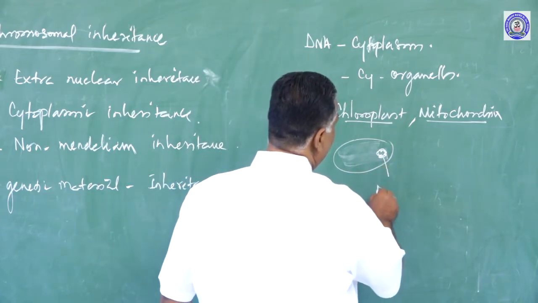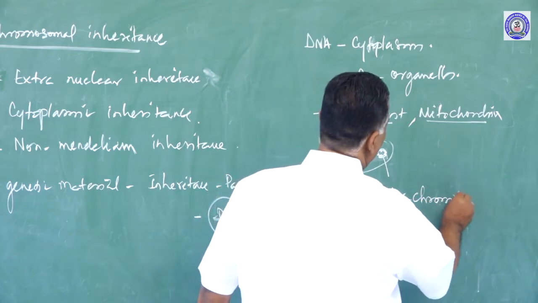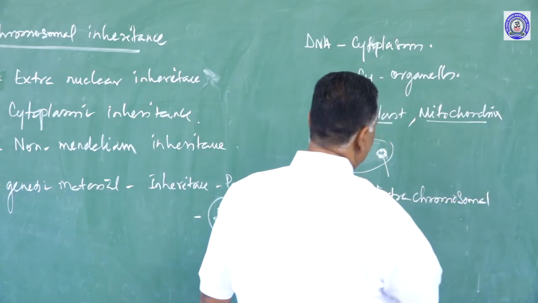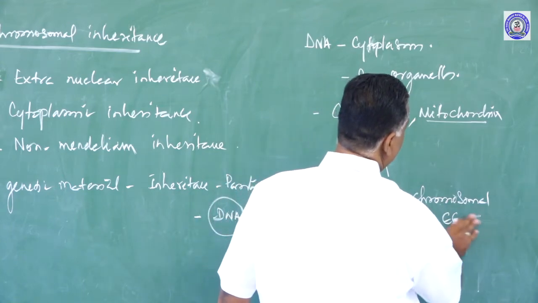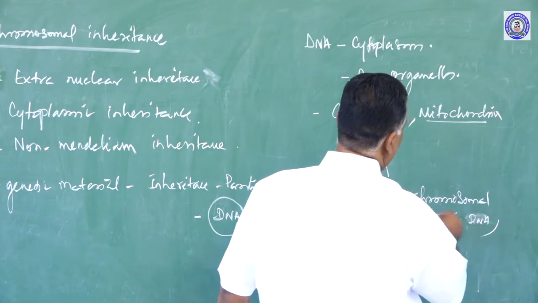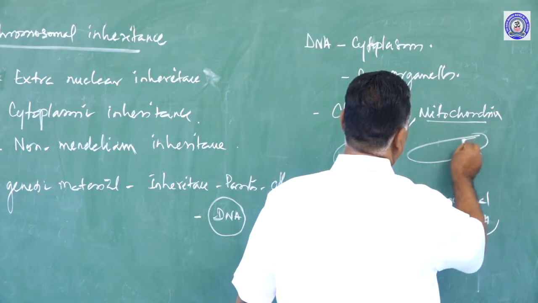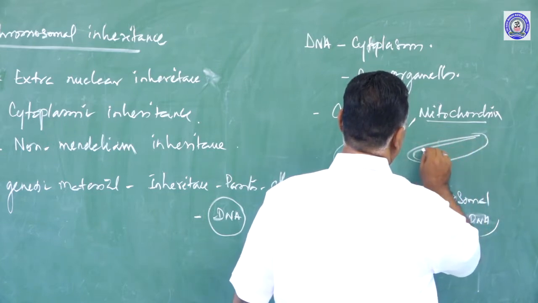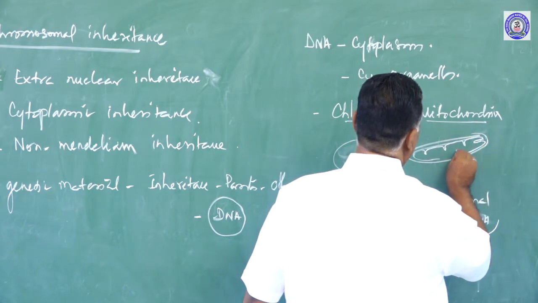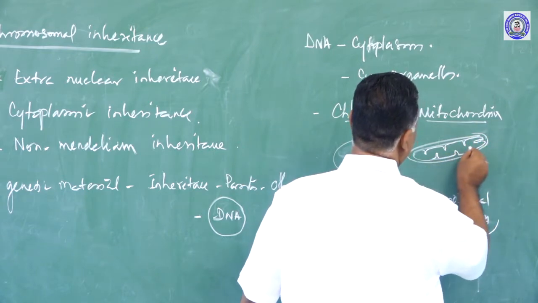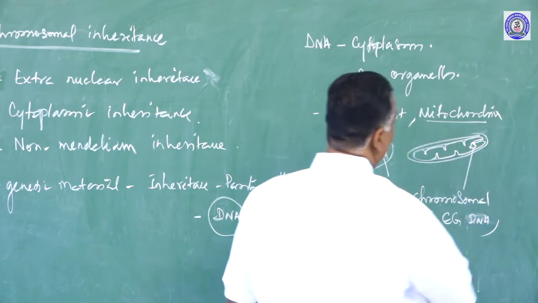This is called extra chromosomal or extragenomic DNA. The same way in mitochondria also, there is some extra DNA inside the mitochondria. These are also called extra chromosomal DNA.